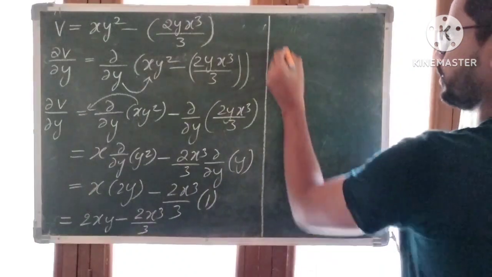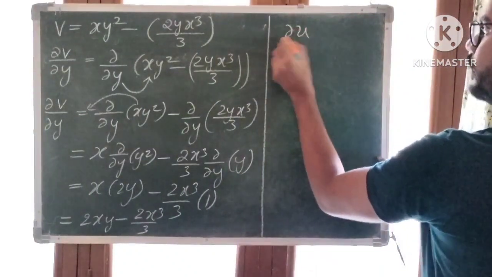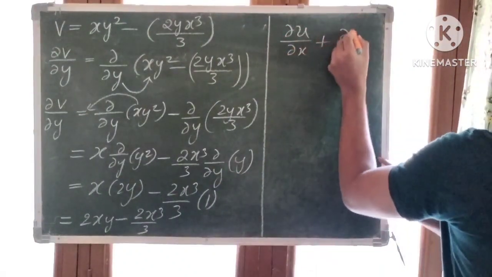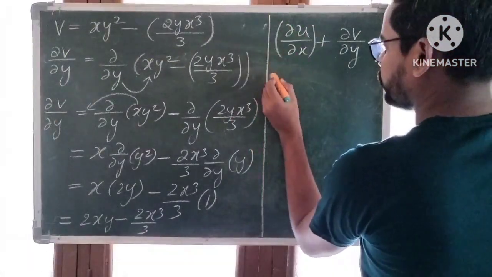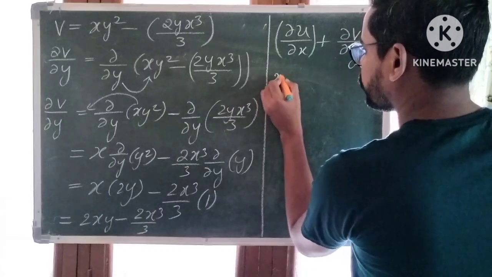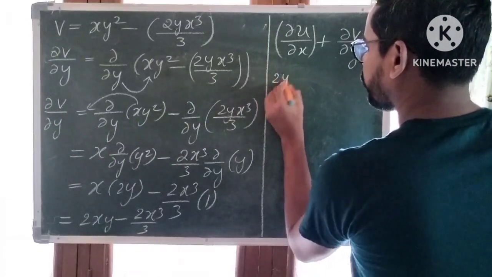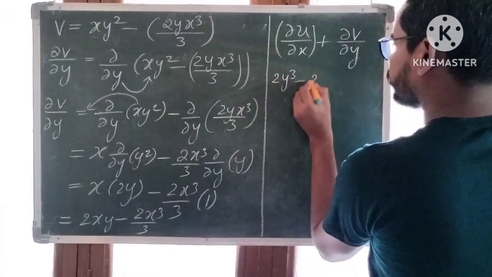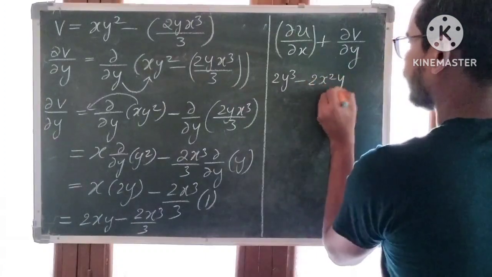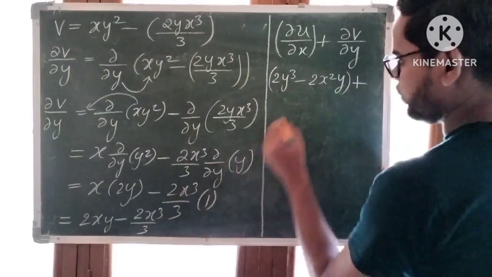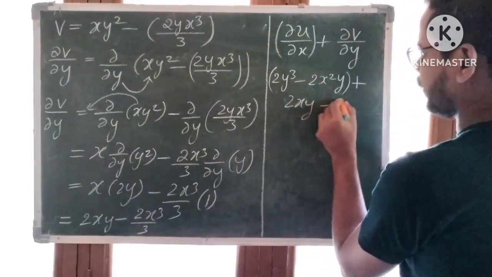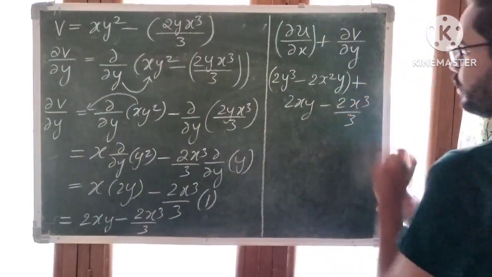Now verify continuity equation: dou u by dou x plus dou v by dou y. We got dou u by dou x as 2y cube minus 2x square y, plus dou v by dou y, which is 2xy minus 2x cube by 3.